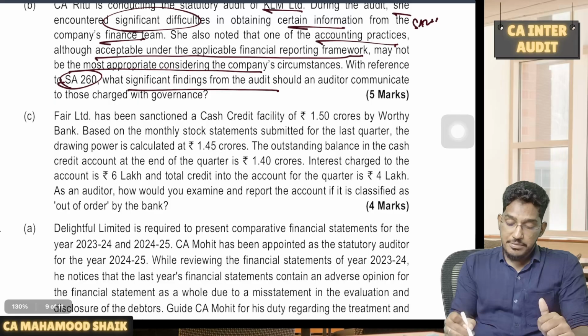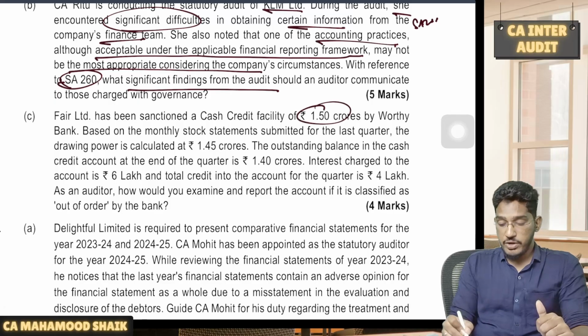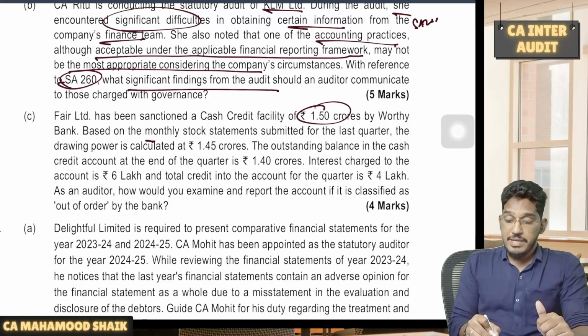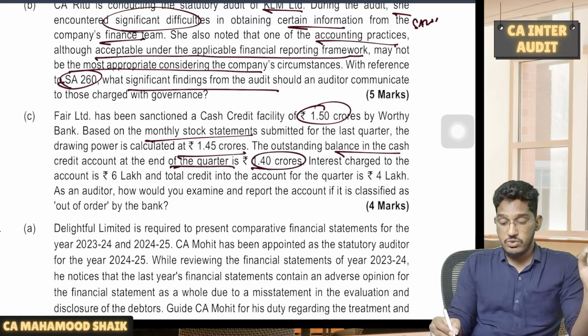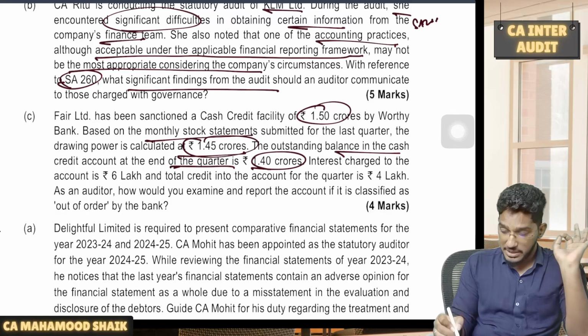Next. FAIR Limited has been sanctioned a cash credit facility of 1.5 crore by Worthy Bank. Based on the monthly stock statement submitted for the last quarter, the drawing power is calculated as 1.45 crore. The outstanding balance in the cash credit at the end of the quarter is 1.4 crore. That means the outstanding balance is within the drawing power and sanction limit.